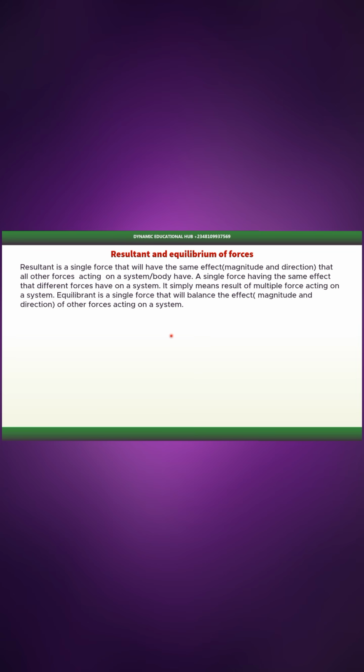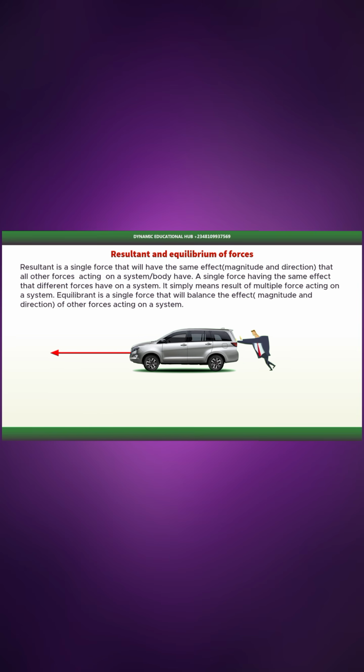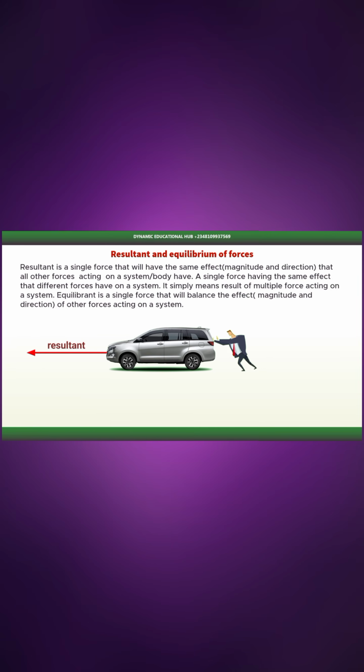Now we also have equilibrant. Equilibrant is similar to resultant, but the concept is a bit different. Now equilibrant is a single force that will balance the effect in magnitude and direction of other forces acting on a system. When we have multiple forces operating on a system, there is going to be a resulting effect of this force.